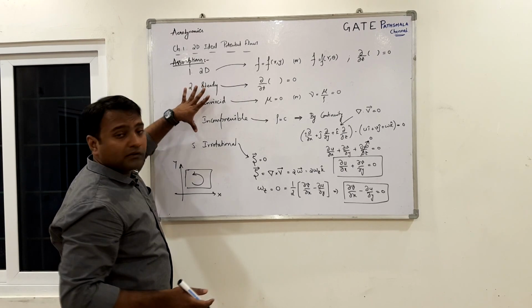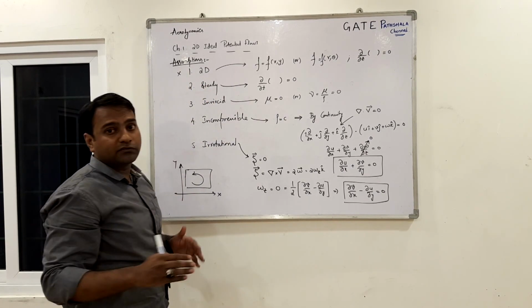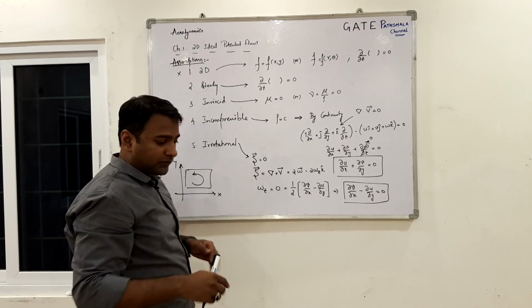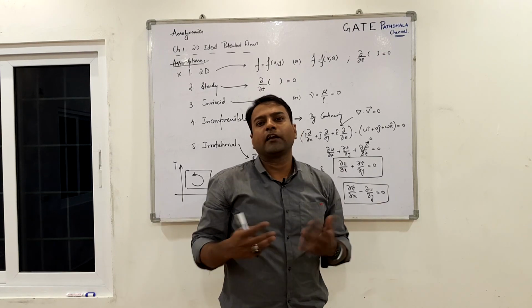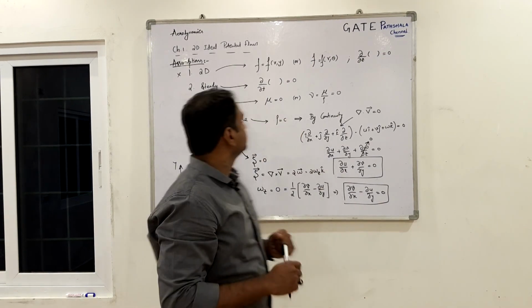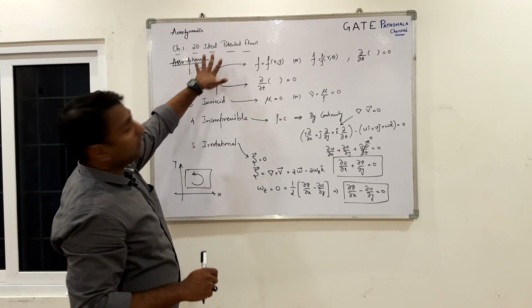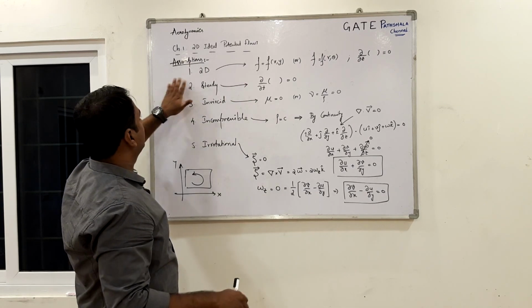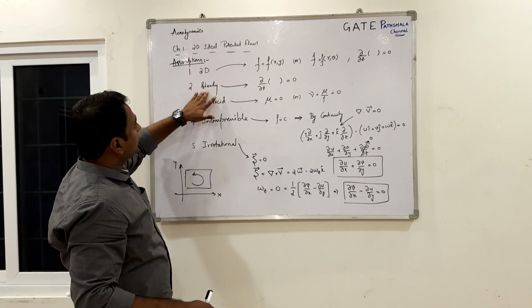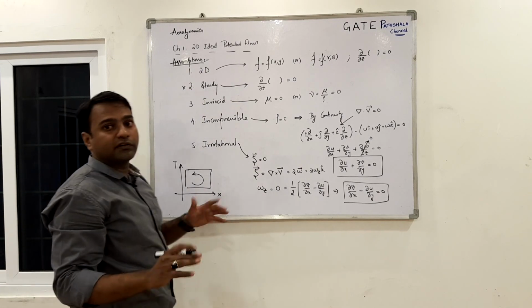If you are sticking to these 4 assumptions and you forgot the first one, you are dealing with 3-dimensional potential flows, which we study in our aerodynamics course, a topic called finite wing theory mostly. Meaning you are no longer in the 2-dimensional ideal potential flows, you are dealing with some other chapter called finite wing theory. Suppose you remember the 4 assumptions and you forgot the second one, which is the steady.